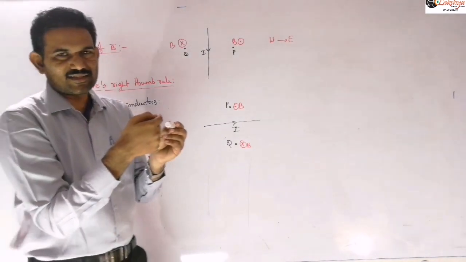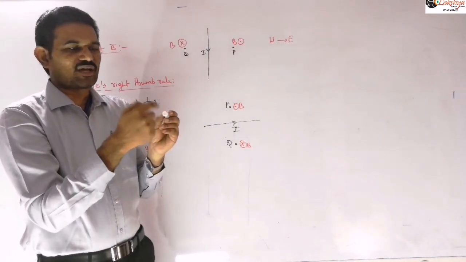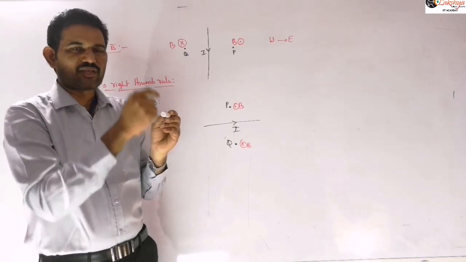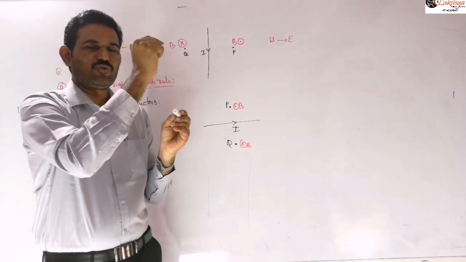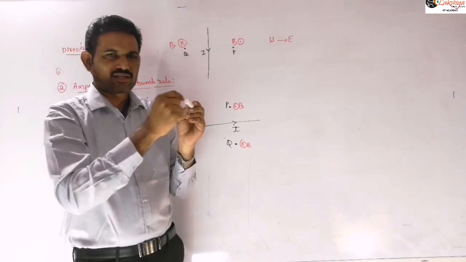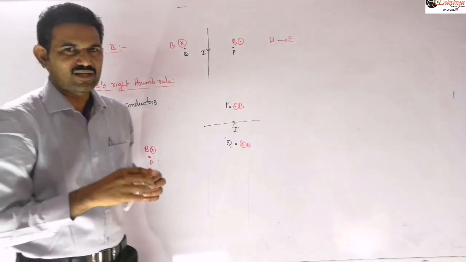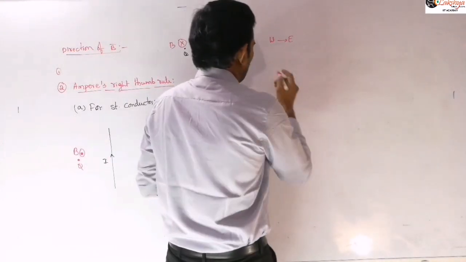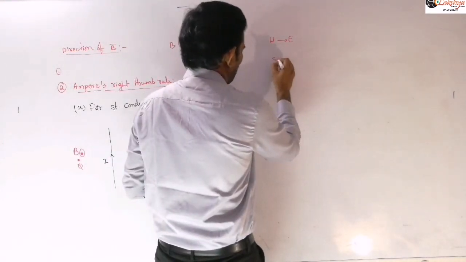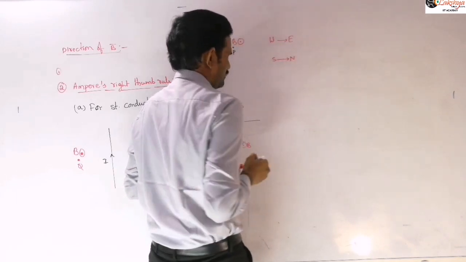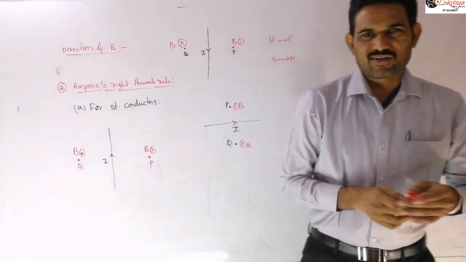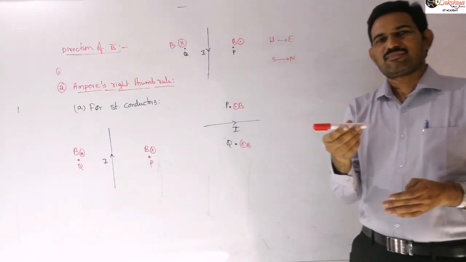Now in that case, identify the direction of magnetic field produced by this conductor at a point directly above the conductor, below the conductor, on the south side of the conductor, and on the north side of the conductor. Now similarly, suppose the current is flowing from south to north. The current carrying conductor is placed along south to north, right?